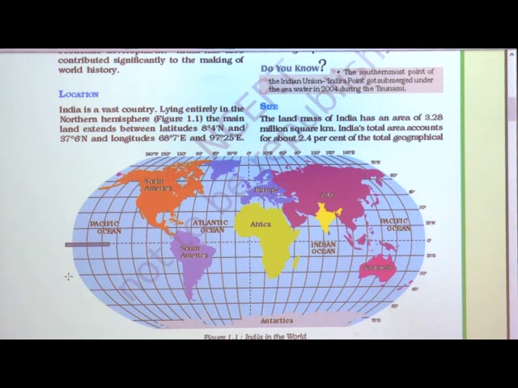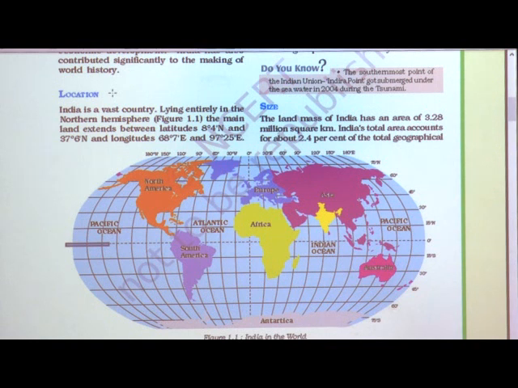Students, our globe, due to the equator and the prime meridian, is divided into 4 sections. Here the first part is the northern and eastern hemisphere, here northern and western hemisphere, on the southern side southern and western hemisphere, and here southern and eastern hemisphere. Okay, northeast, southeast, southwest and northwest.